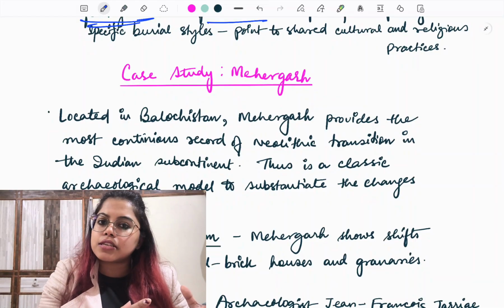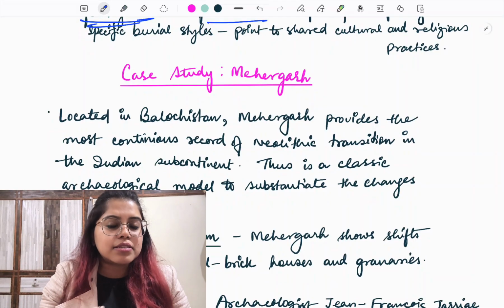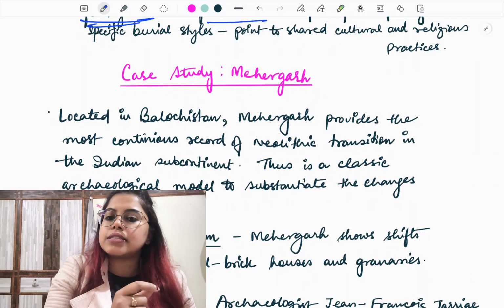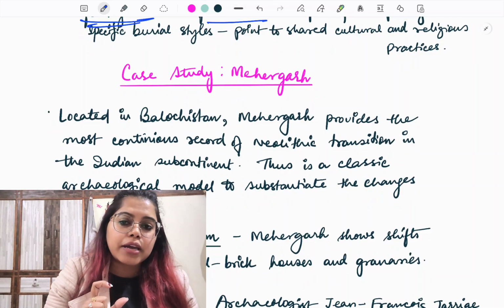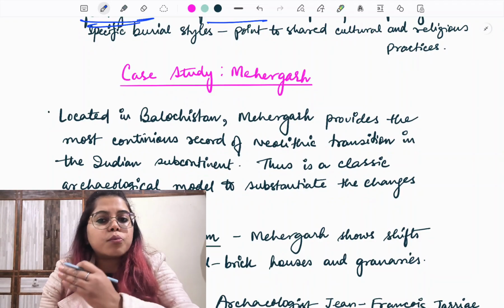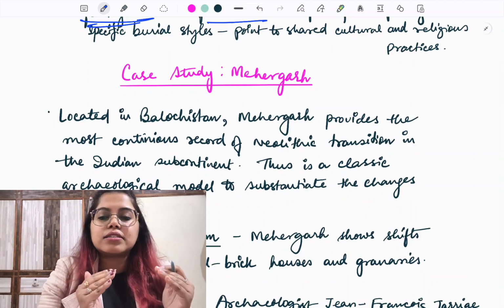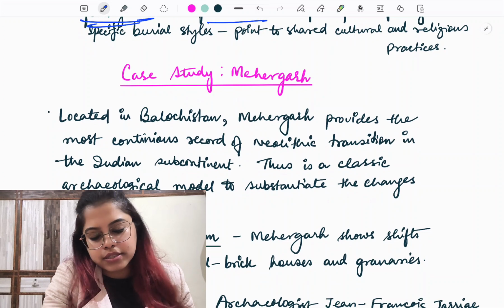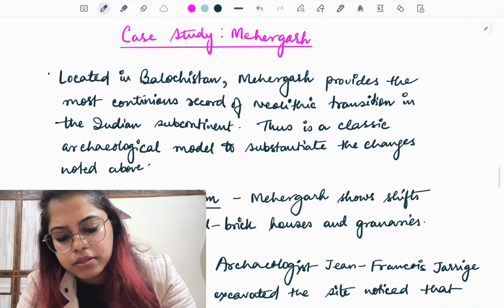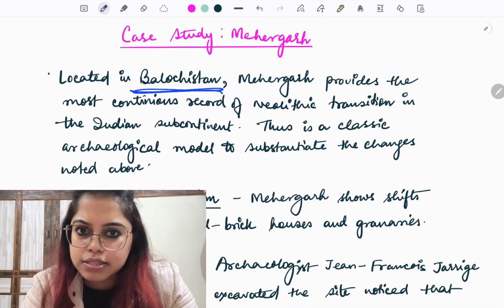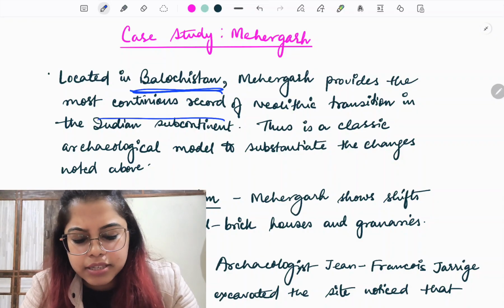For this question as such, you don't need to write it in detail, but just understand this and use it as an example as and when required. Why? Because in the Mehergarh site, the changes I have told you so far are clearly evident. How? First, where is Mehergarh? It is in the Balochistan area and it provides continuous records. Okay?